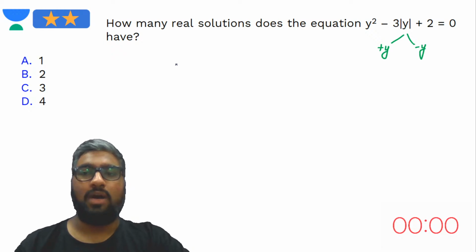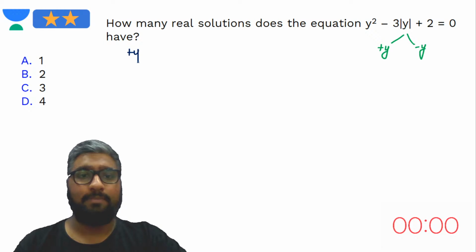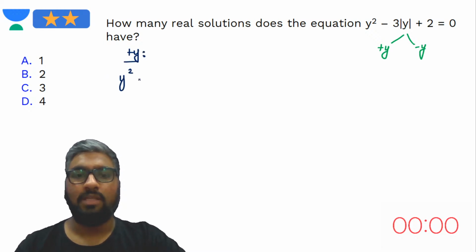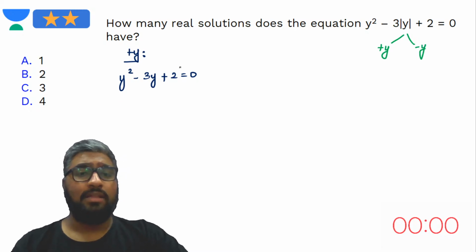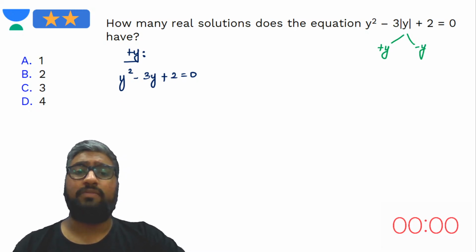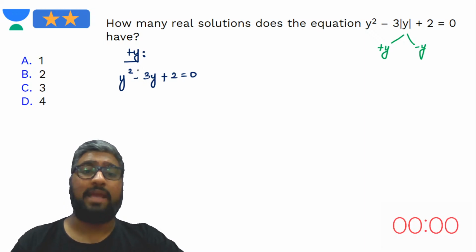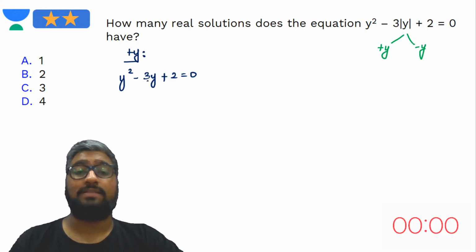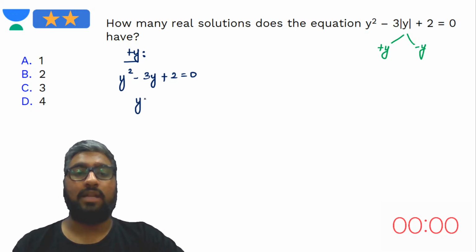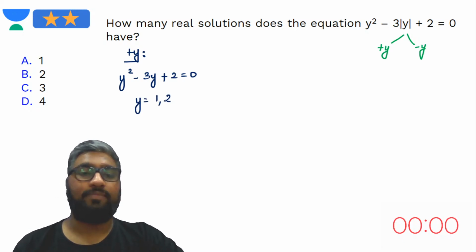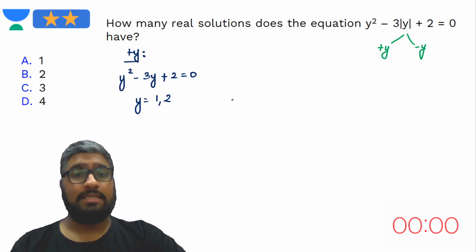First case, let's consider plus y. If modulus y is plus y, then y squared minus 3 times y plus 2 should be equal to 0. What are the roots here? The product of the roots must be 2. The sum of the roots must be minus of minus 3, that is plus 3. Which means the value of y is 1 and 2. Am I right here?